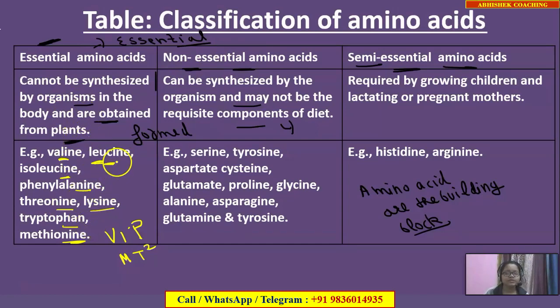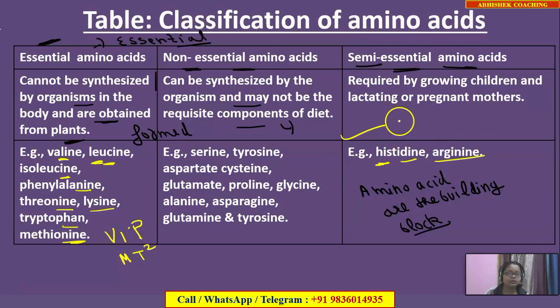Now you can easily solve the multiple choice question, if you are given the options which of the following is an example of essential amino acid. The rest of the other examples are included in the non-essential amino acids. These are the essential ones, and automatically you can remember that the rest are non-essential. But here you can remember 2 other examples. There are 2 semi-essential amino acids. They are histidine and arginine.